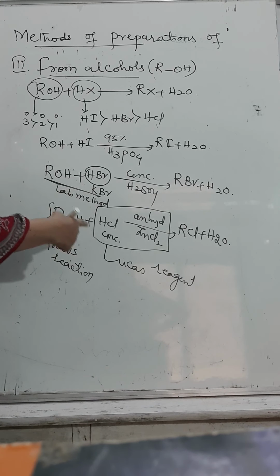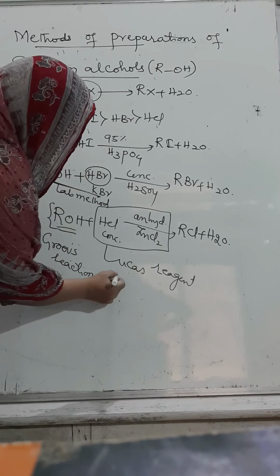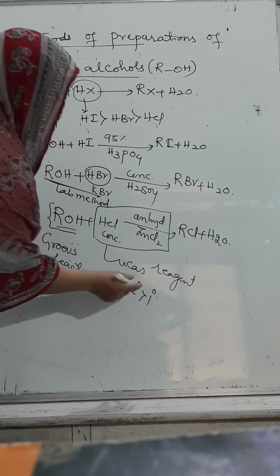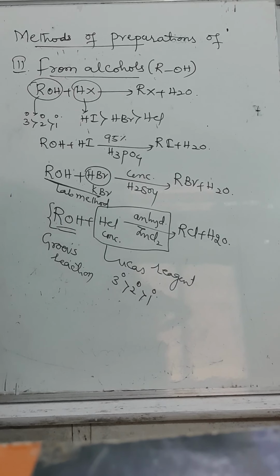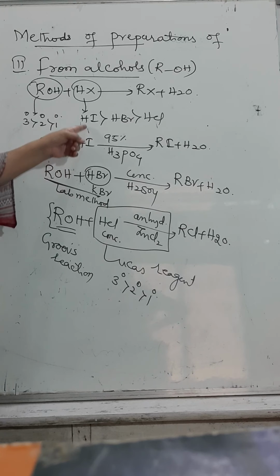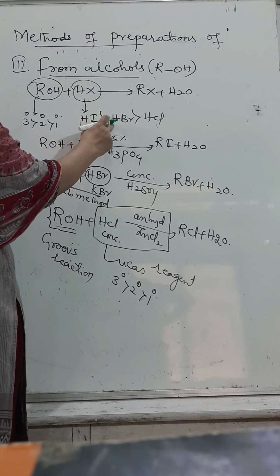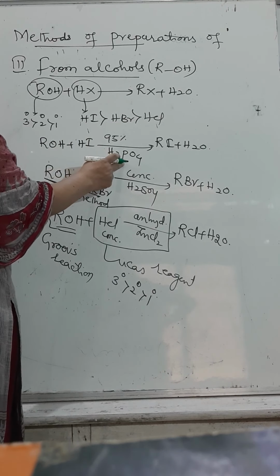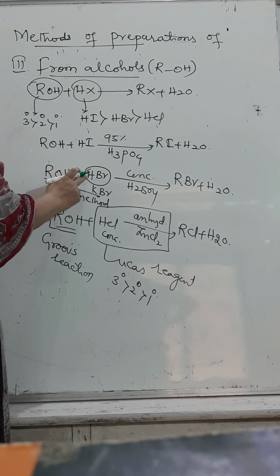Lucas reagent will give a rapid precipitate for tertiary, then secondary, then primary, because of the stability of the tertiary carbocation. So they will react very fast with HI, HBr and HCl. Order of reactivity: HI is greater than HBr greater than HCl. Therefore, HI is used with 95% orthophosphoric acid.